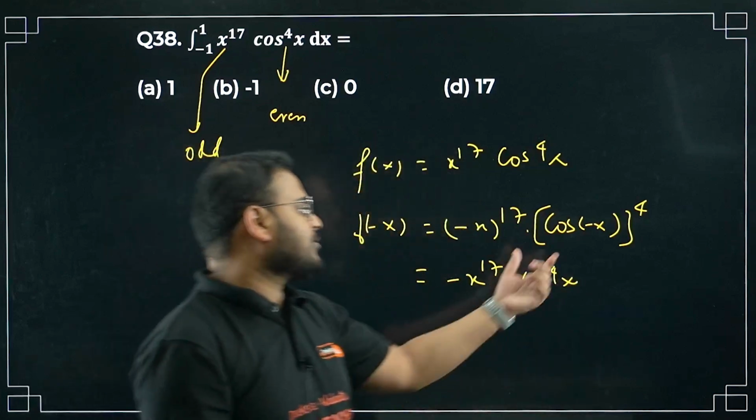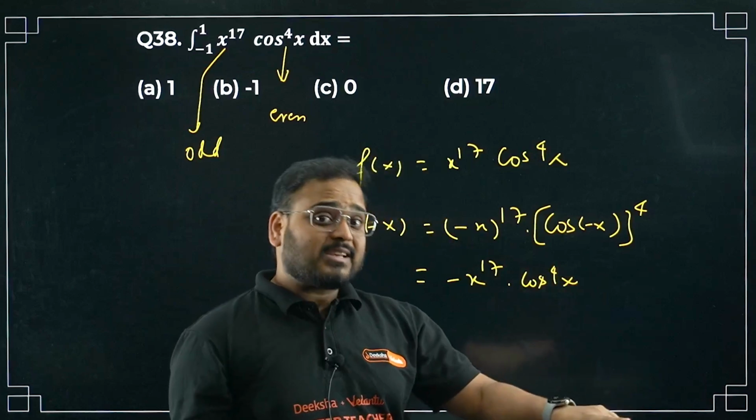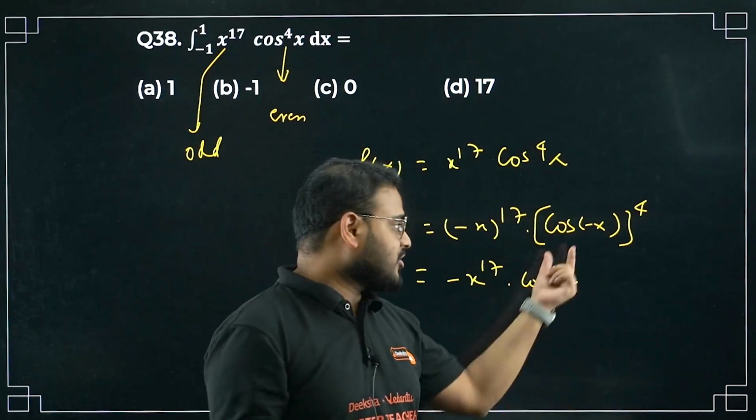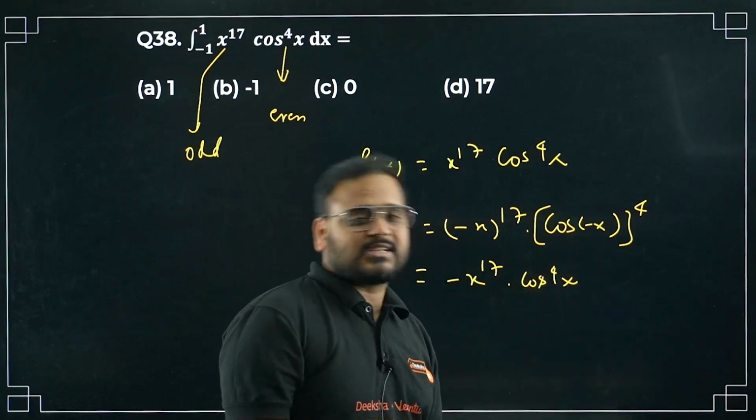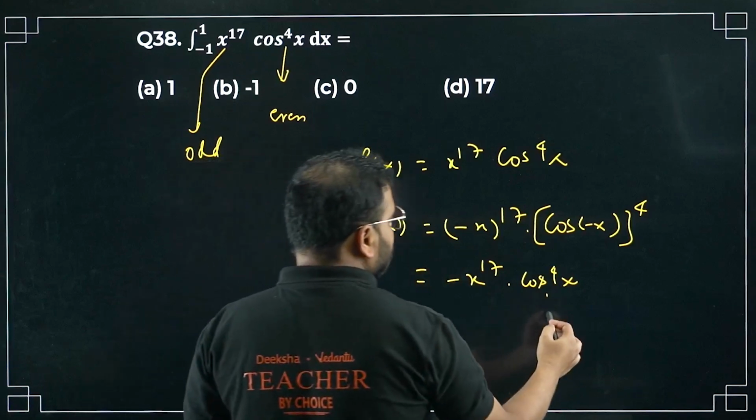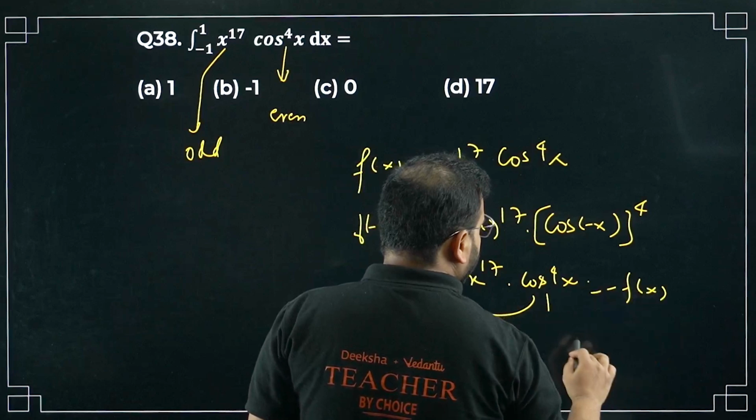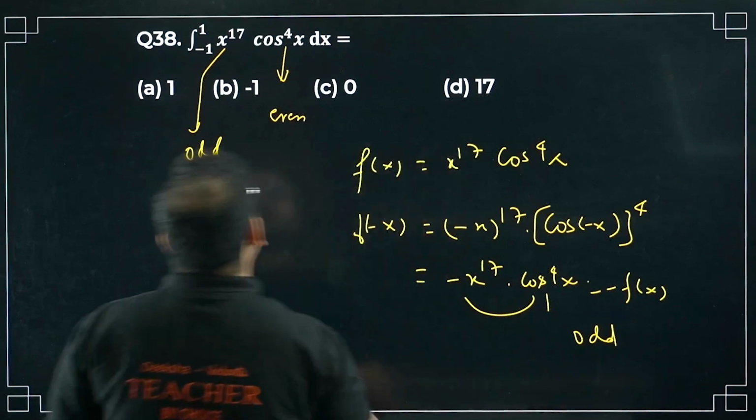Correct? Cos of minus x is how much? Cos of minus x is cos x only. Cos inverse of minus x is pi minus cos inverse of x. Cos of minus x is cos x only. Fourth quadrant, cos is positive, right? So this will become minus f of x, hence odd, hence 0.